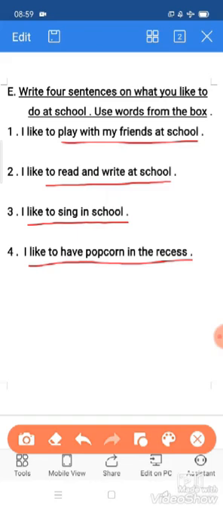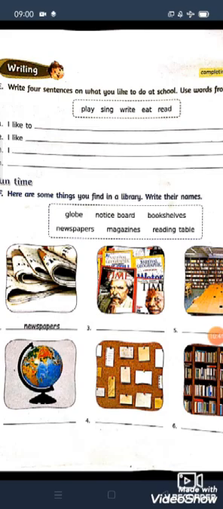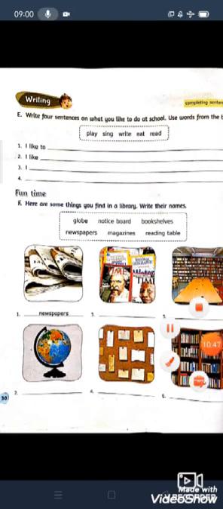If you can't write this much fast, you can pause the video, children. I think no need to tell you, you can pause it and write it in the book as well as in the notebook also. Okay, children, now we will see the last one, that is fun time.